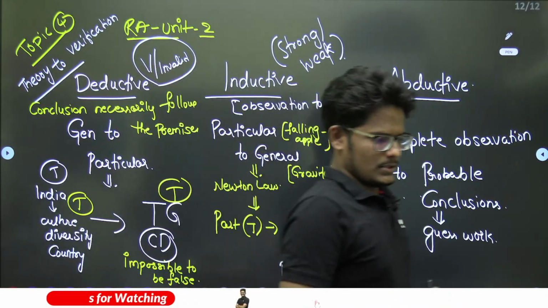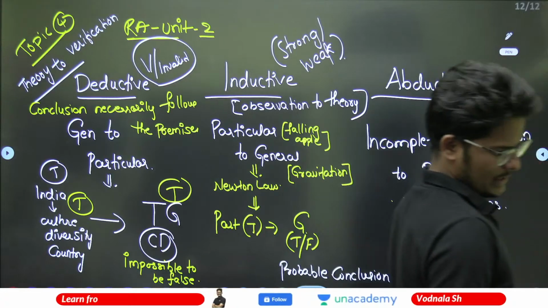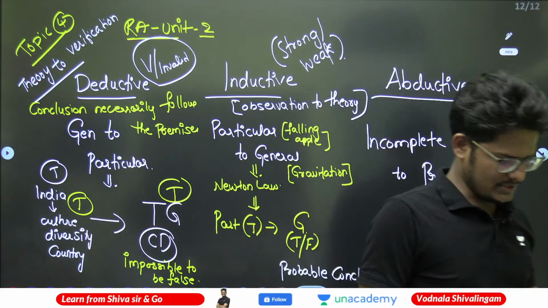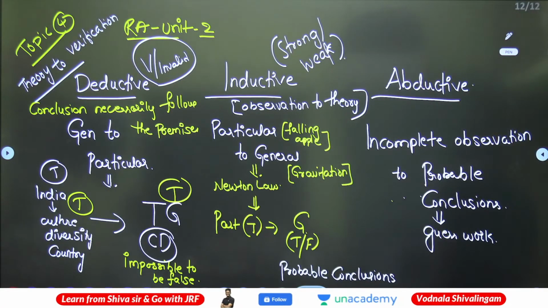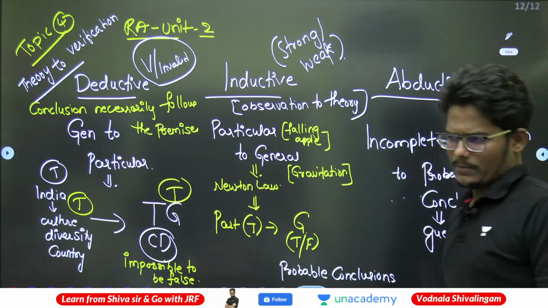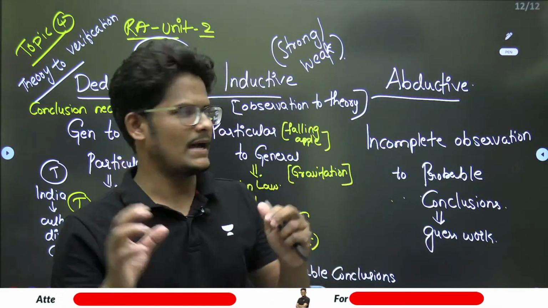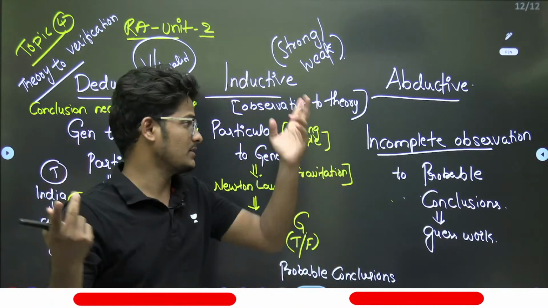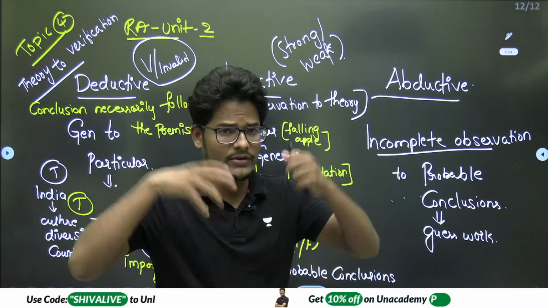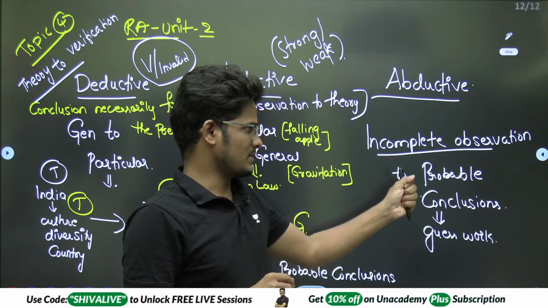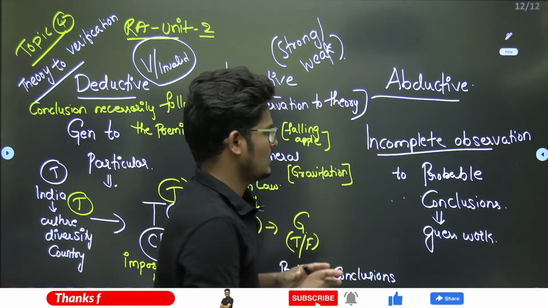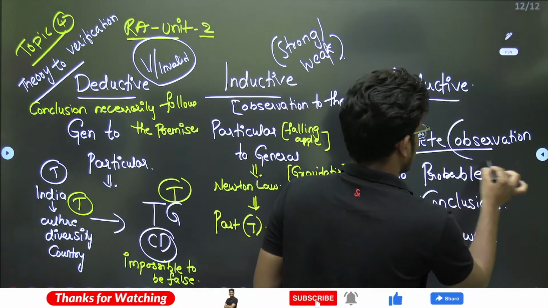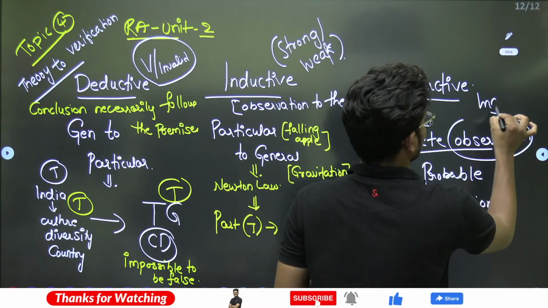So that's about inductive, deductive, abductive. Anything missed in abductive? Abductive is simply when you don't have clarity, an incomplete observation. Whether this is correct or not, I don't have any clarity. Some observation that you have done individually, when we are starting now, is actually following an inductive approach.